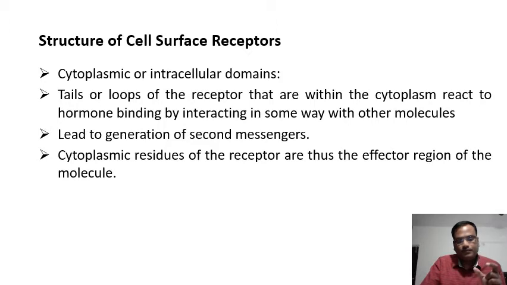The surface receptor has two domains: one exposed extracellularly, and the other exposed to the intracellular environment. The intracellular part may be very small or very large, so there are different types of molecules depending upon the target cell or hormone.